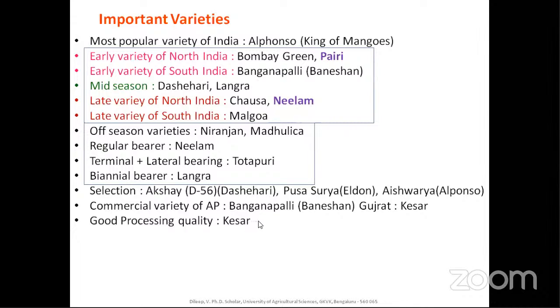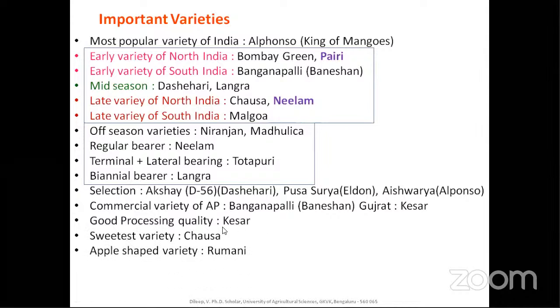It is almost used for processing, but its taste is not as sweet as Alfonso, hence it is blended with Alfonso pulp and used in juice or pulp industries. The sweetest variety is Chausa, and the apple-shaped variety is Rumani. I will show you the pictures.